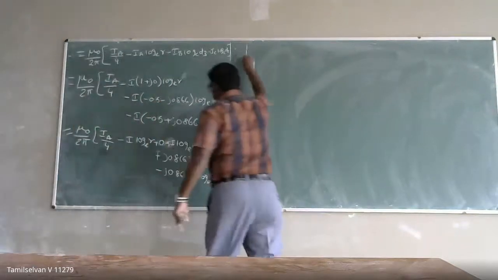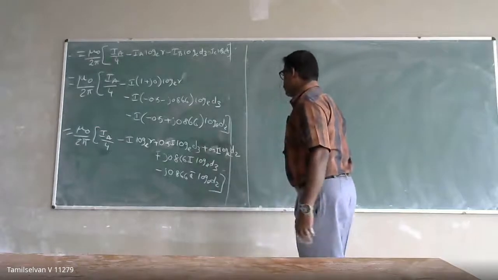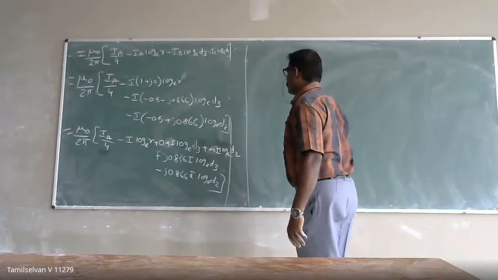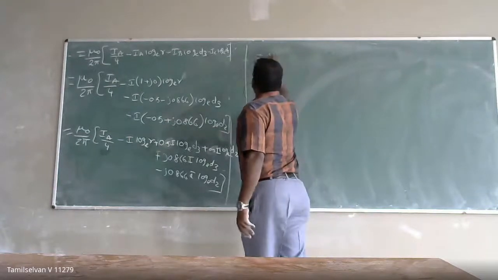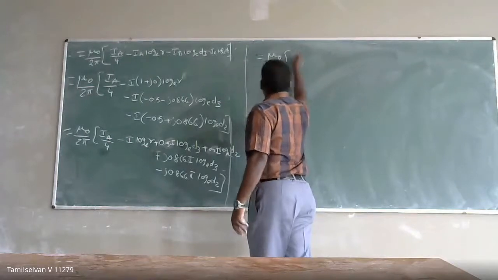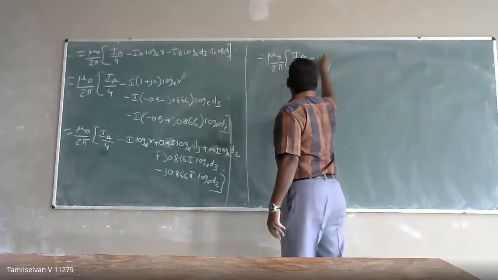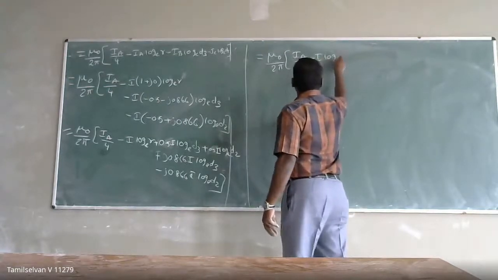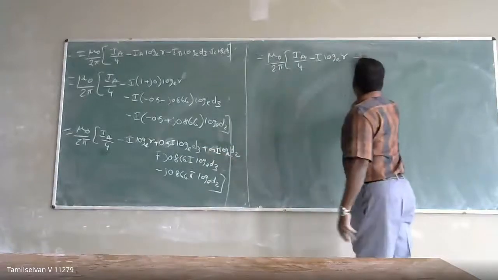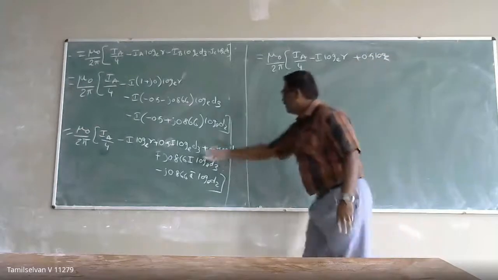This I can write mu naught by 2 pi IA by 4, right, minus j into log base e of r, 0.5 is there. So this is nothing but 0.5 log base e of multiplying D2, D3.